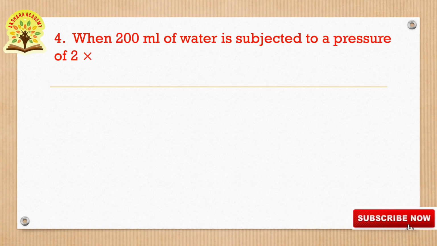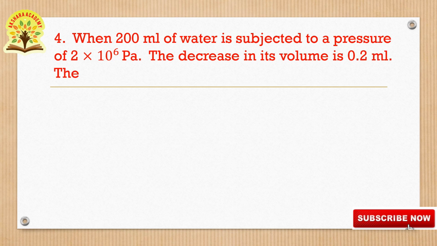Next question. Next we will go to the fourth question. When 200 ml of water is subjected to a pressure of 2 into 10 to the power of 6 pascals, the decrease in its volume is 0.2 milliliters. Find the compressibility of water. So in this question they have given 200 ml of water, that is volume is equal to 200 ml, and pressure 2 into 10 to the power of 6 pascals, and decrease in its volume is 0.2 milliliters. You have to find out the compressibility of water.